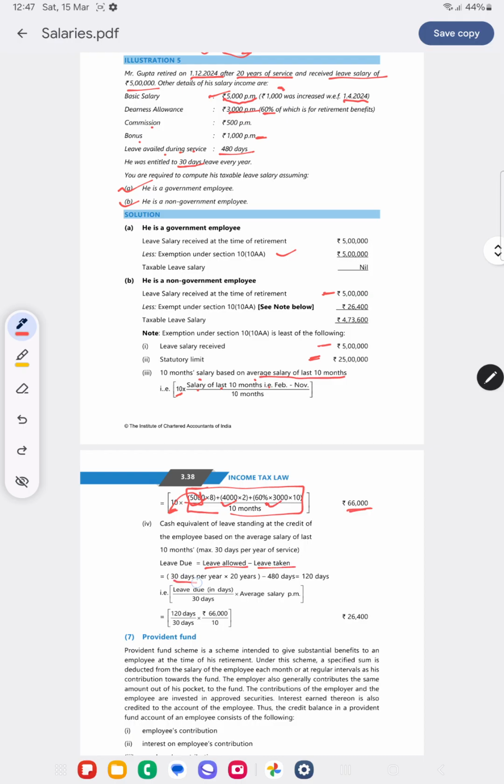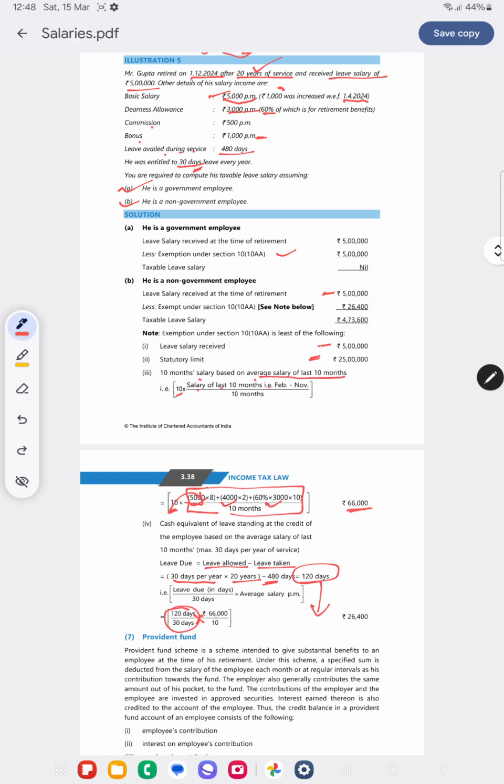What is leave allowed? 30 days per year into 20 years. See, it's given here 30 days per year, and how much has he completed? 20 years of service into 20 years minus leave taken is 480 days. 120 days. We have to convert this 120 days into months. 120 days divided by 30 is 10 months of average salary.